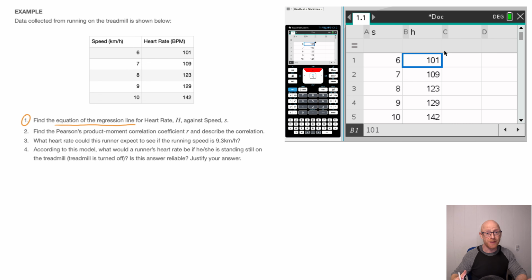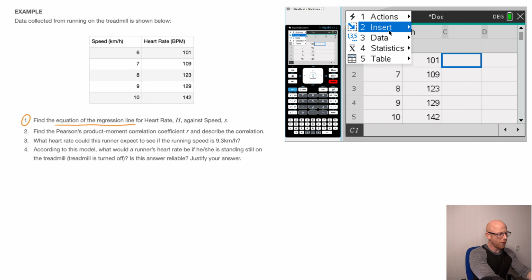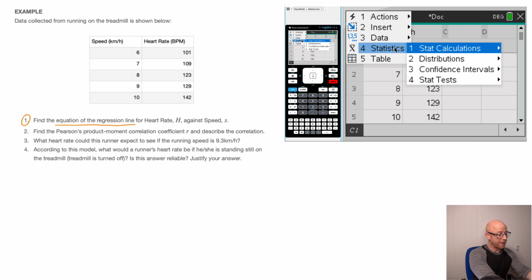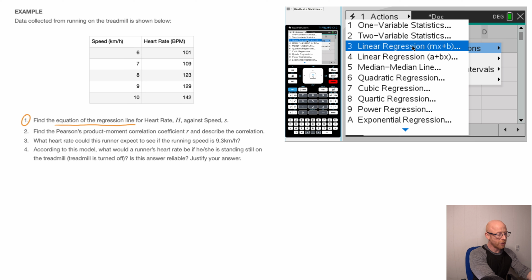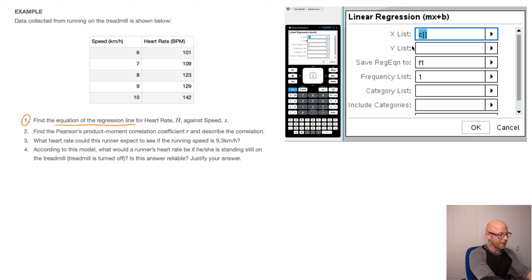Okay, so now that we've entered our data on our calculator, to find the equation of the regression line for heart rate H against speed S, here's what we need to do. I'll place myself in the first cell in the next column here, so right here. And on this calculator, to obtain the regression line, I'll go ahead and click on Menu, followed by the 4th option, Statistics, followed by the first option, Stat Calculations, followed by the 3rd option, Linear Regression, and in parentheses it says mx plus b. And so I click on that. Next, I can see that I need to specify which column corresponds to the x variable, or the x list.